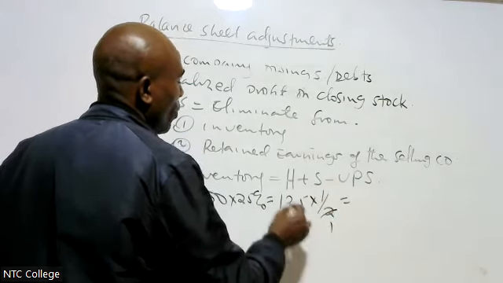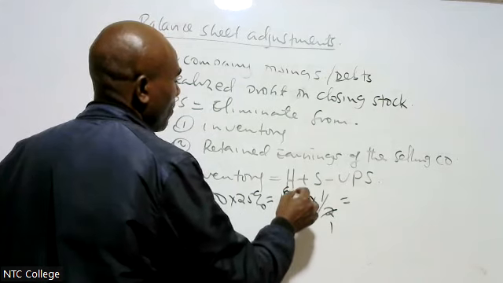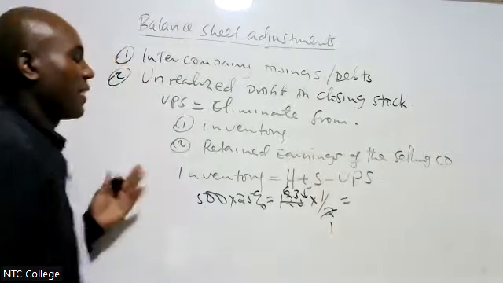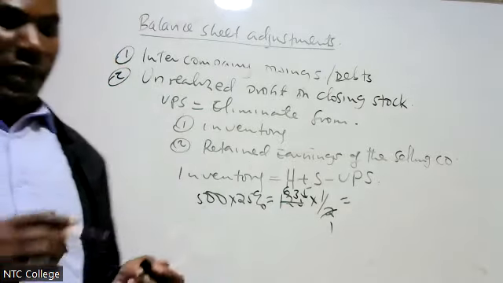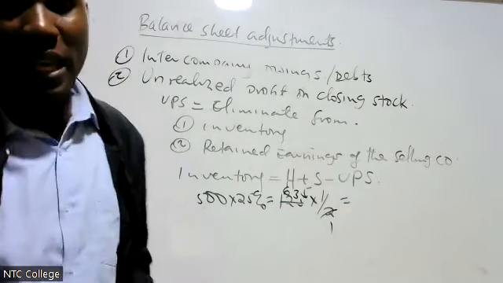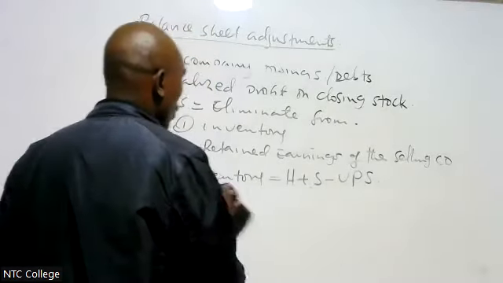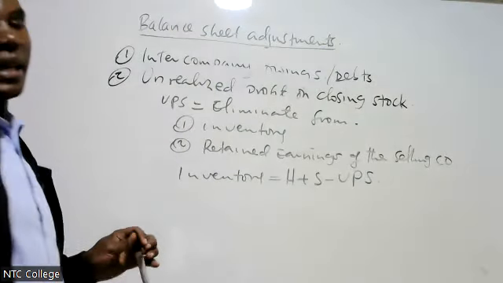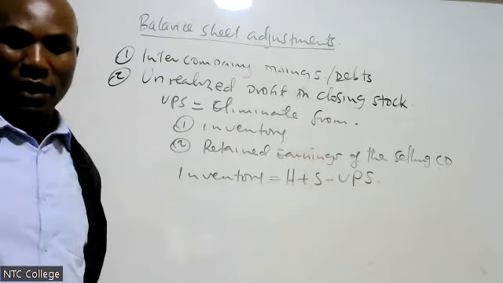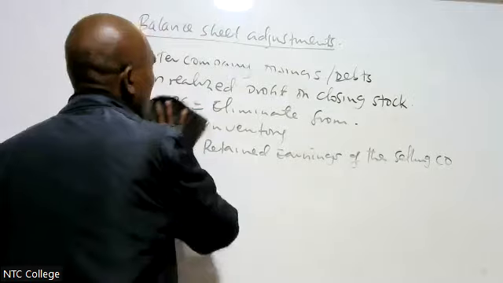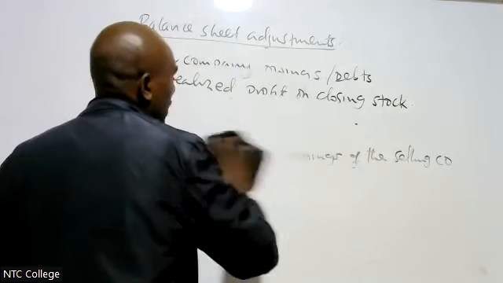Therefore, the UPS will be 62.5, I think. That is the UPS. Therefore, the UPS will be eliminated from the inventory and from the retained earnings of the selling company. That is about the UPS.